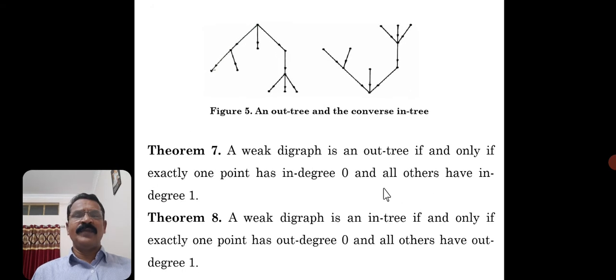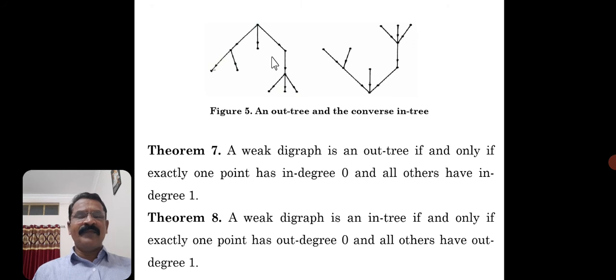So with this we see one result. A weak digraph is an out tree if and only if exactly one point has in degree 0 and all others have in degree 1. See, we can see the diagram. An out tree, an out tree.